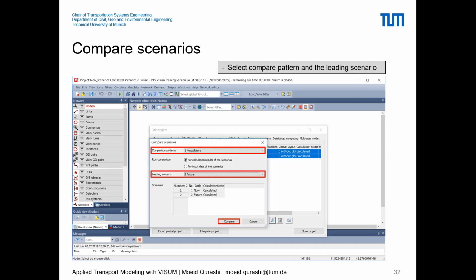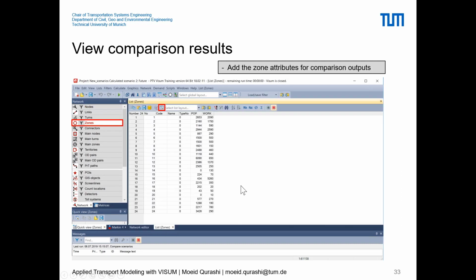So if we set future as the leading scenario, our comparison will be set relative to the future scenario results. And we can simply click on compare to see the comparison results. Once we click on compare, our comparison outputs are saved in the model, and we can now go to the zones list to add the comparison results as a table.